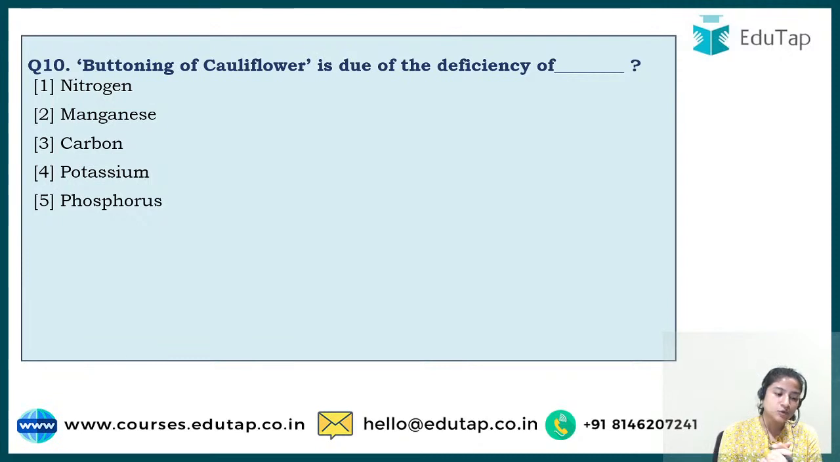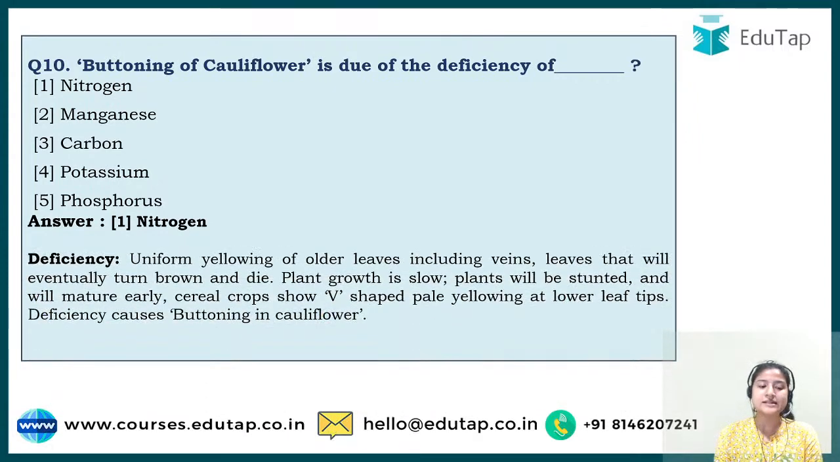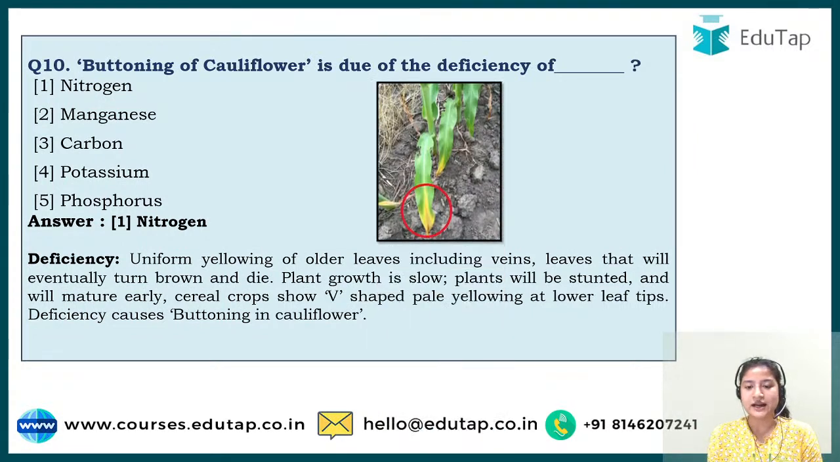And yes, most of you are right. The correct answer is option number 1, that is nitrogen. Yesterday we did a question on what kind of abnormality occurs in a plant when there is an excess of nitrogen, and comment down what the answer to that was. Here we are doing buttoning of cauliflower. I'll show you pictures also to have a better understanding of it.